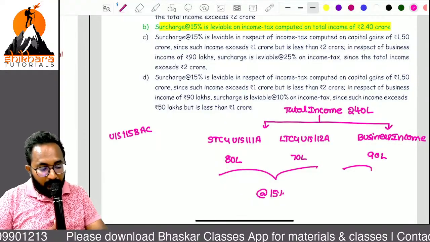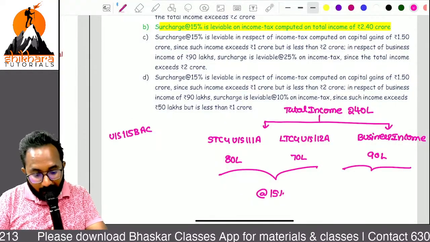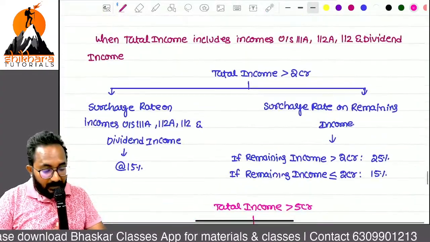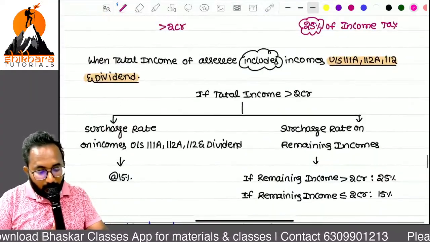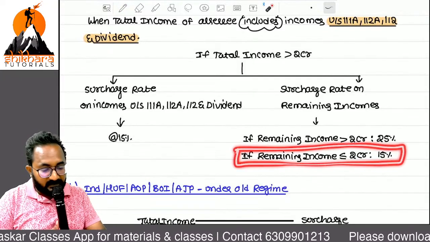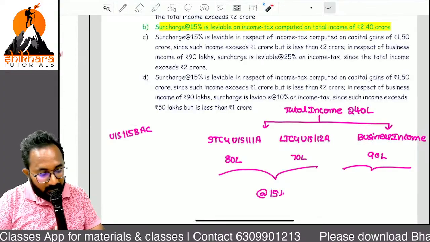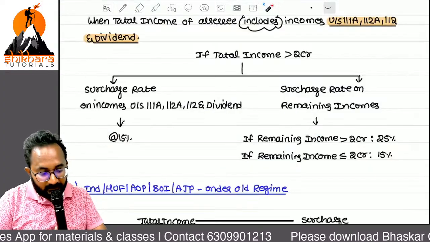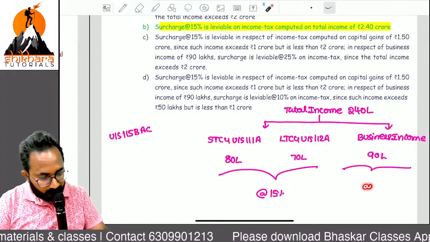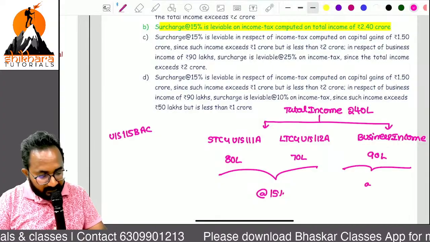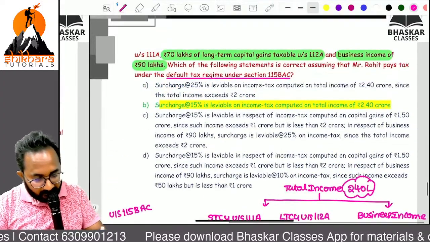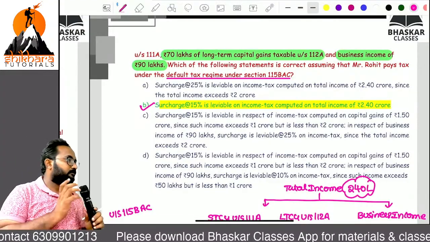But other income, please check. Other income is less than 2 crores or more than 2 crores? Less than or equal to 2 crores, because business income we have only 90 lakh. So that is less than or equal to 2 crores. That's why the rate we can apply is 15%. Then the answer will be surcharge rate is 15% on 240 lakh. Then answer B is correct. Please check.